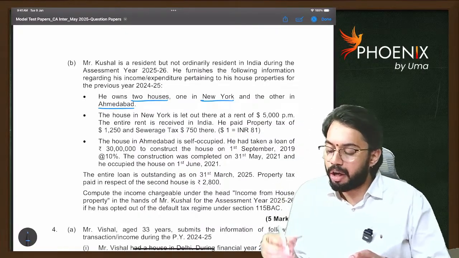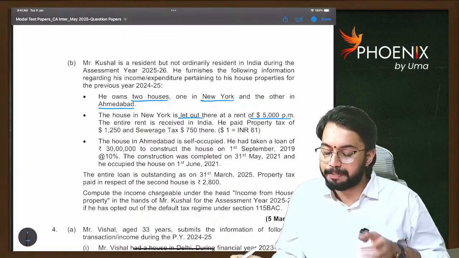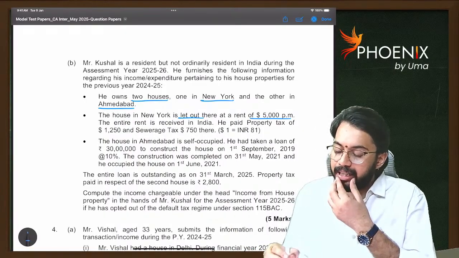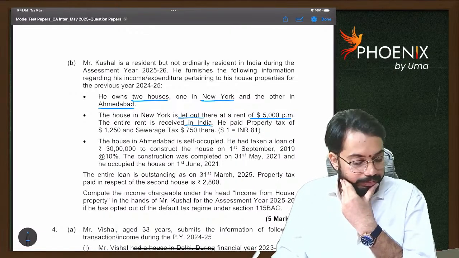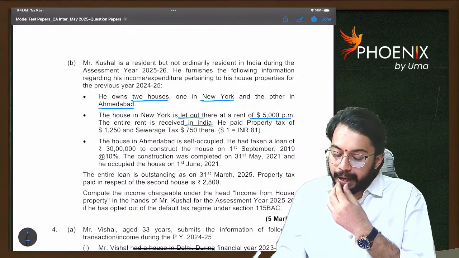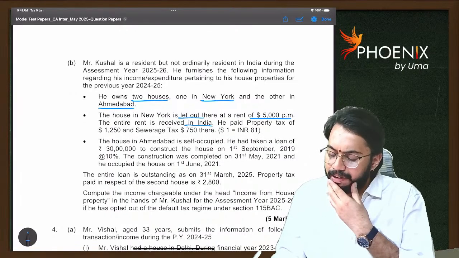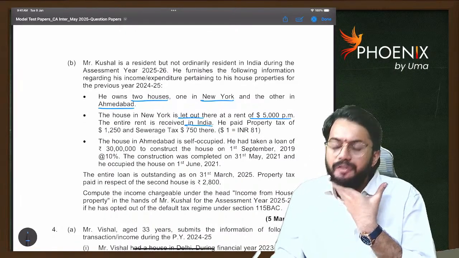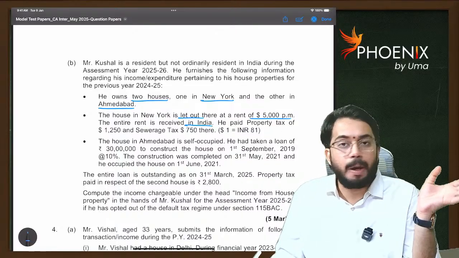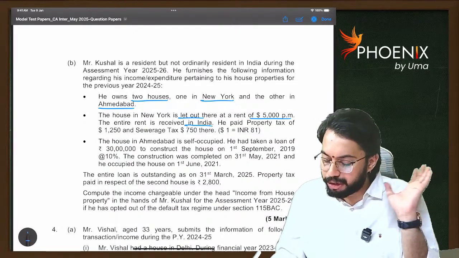The house in New York is let out at a rent of $5,000 per month. Entire rent is received in India. He paid property tax of $1,250, sewerage tax $750. See, whatever the income from foreign house property is there, that is also taxable in India. You can claim deductions normally.